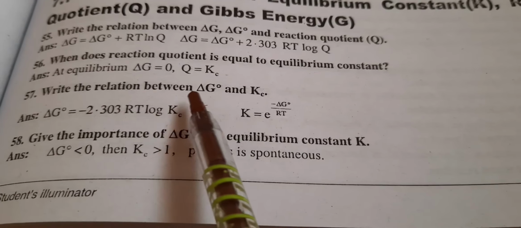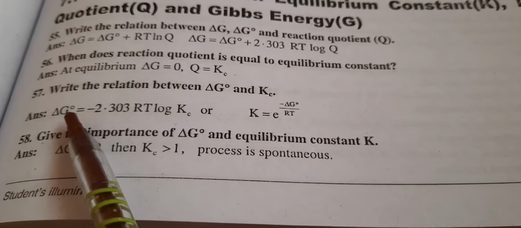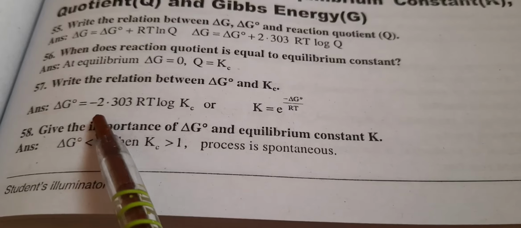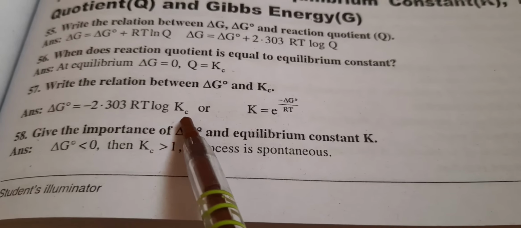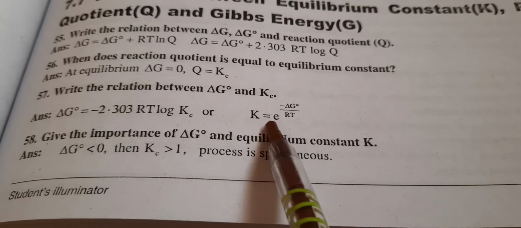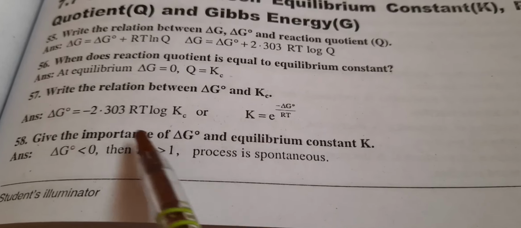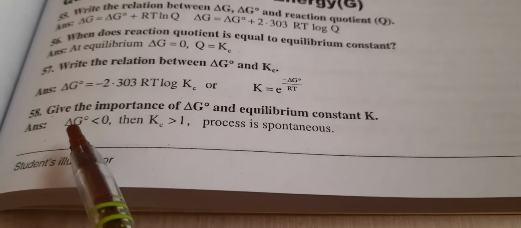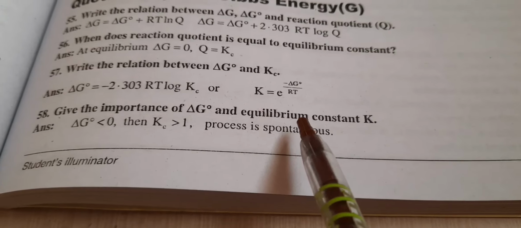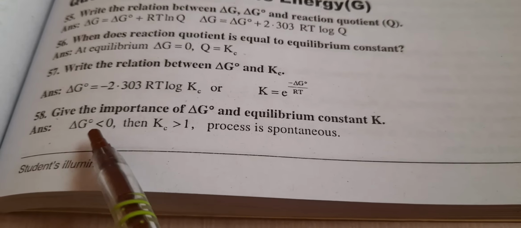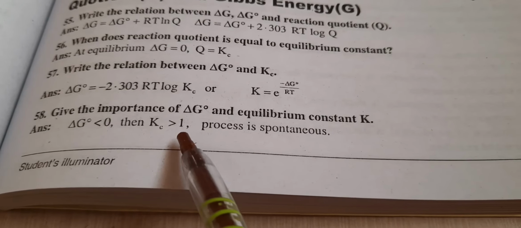The relationship between delta G naught and the equilibrium constant is written as delta G naught equals minus 2.303 RT log Kc, or we can write K equals e to the power minus delta G naught by RT. Considering the importance of delta G naught and the equilibrium constant K, for all spontaneous reactions delta G naught must be negative and Kc must be greater than 1.